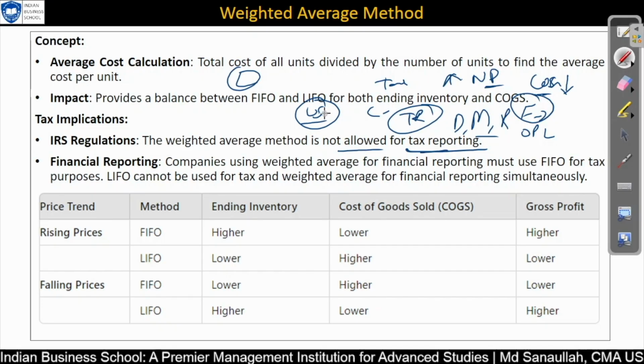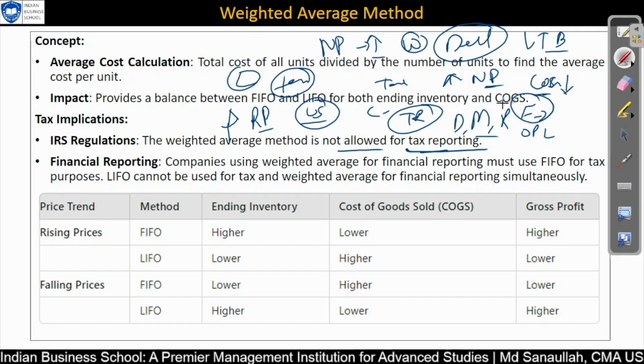Within the rule, you can use as much of your knowledge as possible to improve the profitability. Maybe improving profitability is not the only way; you can also reduce the profit, okay, so that we can save the tax. This is also something we do intentionally. So it is not that only a net profit that keeps on increasing is a good sign. It depends on the situation, which situation we are in and how we are going to deal with it, what would be the long term benefit for us. So obviously when we are reducing our net profit, we are paying low tax.